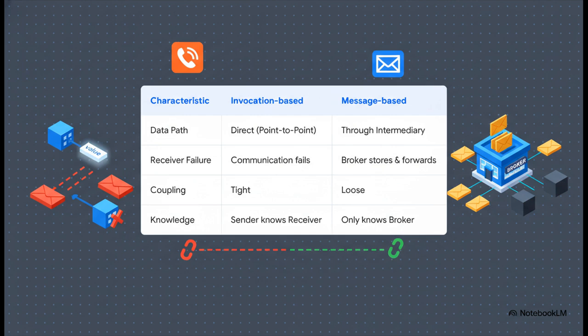Now, compare that to message-based tools. Here, everything goes through an intermediary, a message broker. This broker, our post office, will safely store the message if the receiver is down and just forward it along later. This gives us that amazing temporal decoupling. And it creates loose coupling. The sender and receiver don't even need to know the other exists. They only need to know how to talk to the broker. This right here is the foundation for building highly resilient, highly scalable systems.